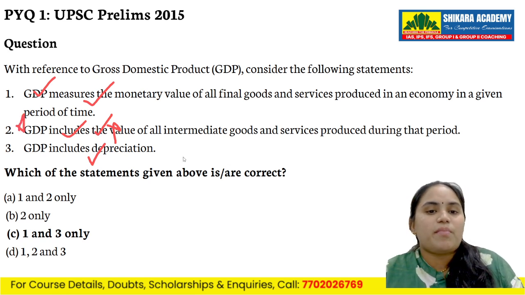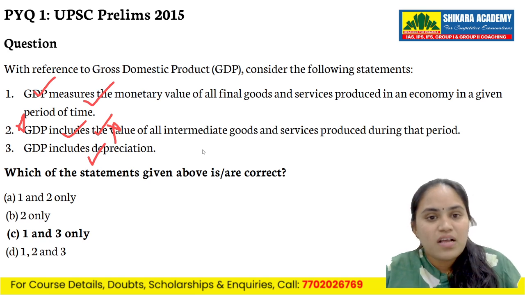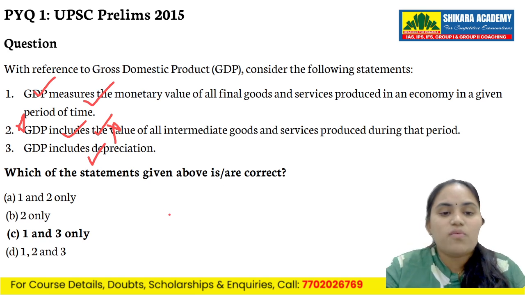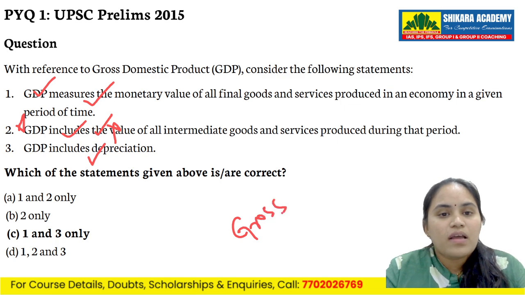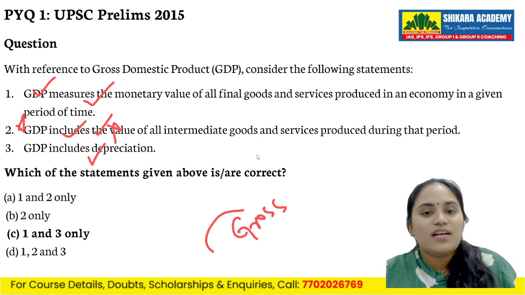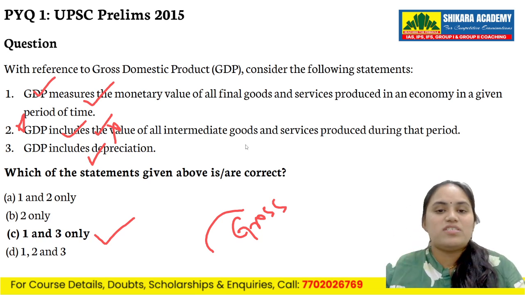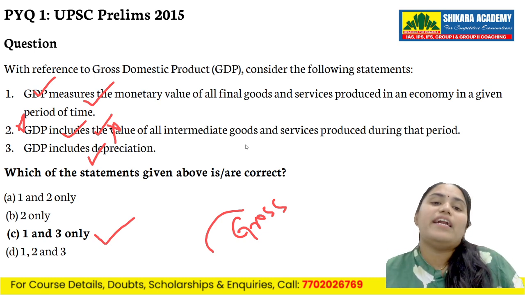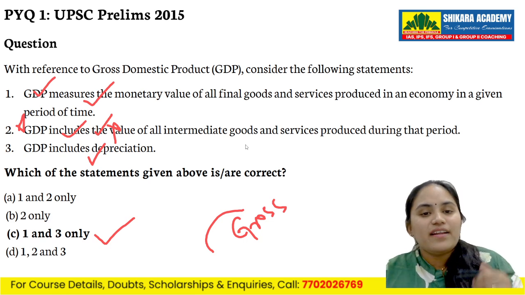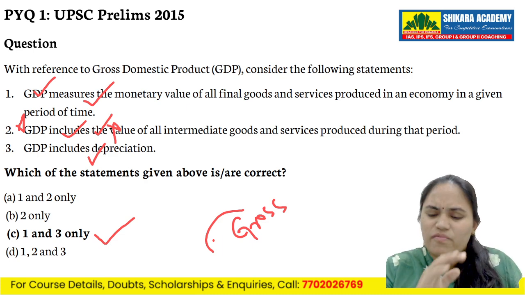Now what is the third statement? GDP includes depreciation. Depreciation means wear and tear of machines, buildings and tools. GDP is a what? Gross concept. Gross means before subtracting depreciation. So yes, GDP includes depreciation. Statement 3 is absolutely correct. Now what is the final answer? 1 and 3 are correct. Remember this forever: GDP is final goods and includes depreciation. GDP is not equal to intermediate goods. This is how you need to link up the subject with your questions. Then it will become very, very easy.